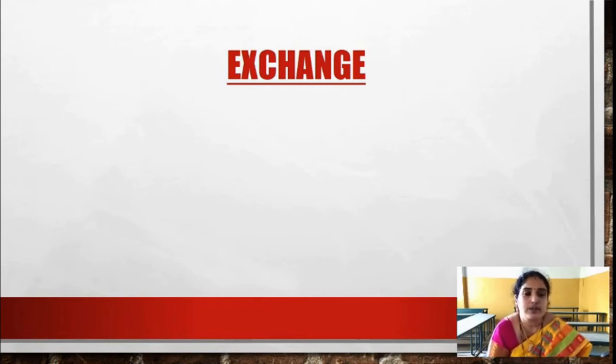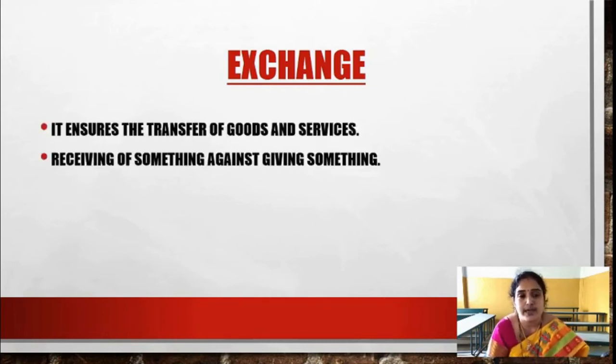So here exchange takes place in 2 parts. What is it? It ensures the transfer of goods and services and receiving of something against giving something. We are giving money and we are receiving goods. So here we have a picture of exchanging of goods and services.